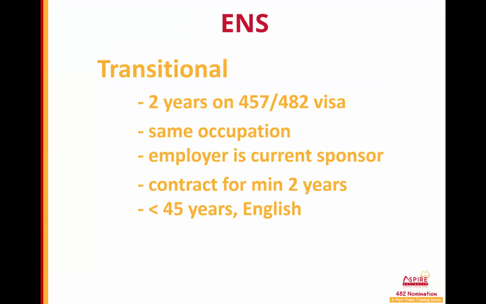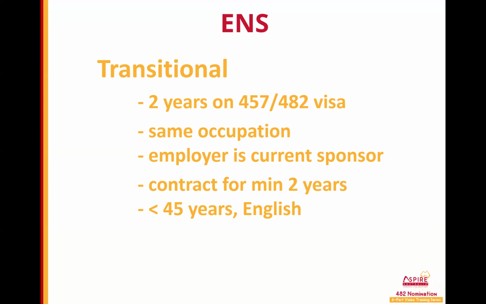Under the employer nomination scheme, the most common pathway for a 482 visa holder is via the transitional pathway, where, having completed 2 years on the 482 visa, they are nominated by their current sponsor for a permanent residence visa. The employer must be the current sponsor for the 482 visa, but note that the 482 visa holder may accumulate the 2 years with more than one employer.